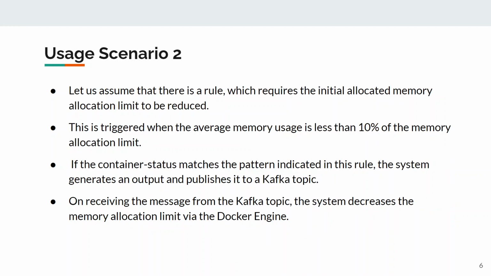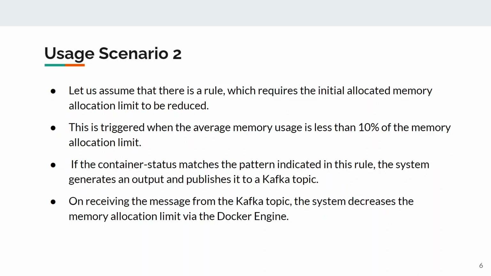Coming to the second scenario, let us say that there is a rule which requires the initial allocated memory limit to be reduced, and this rule is triggered when the memory usage is less than 10% of the allocation limit. So this rule we have created so that our resources are not wasted.